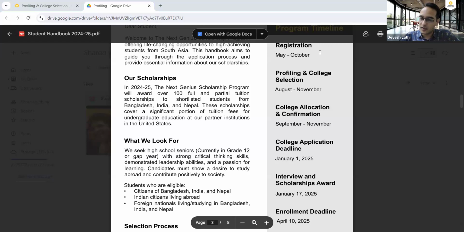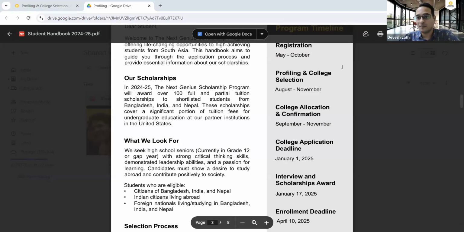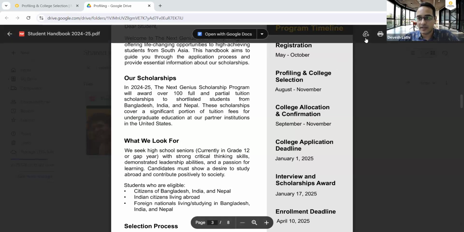Registration, you would have already done. The next step is the profiling and college selection form. This form opened on August 15, and it's now available to all the students. You can fill this form anywhere from now until November. But I recommend that you fill the form as soon as possible. Do not delay. As soon as you are ready, you should submit the profiling and college selection form, because the college allocation will begin right after that.